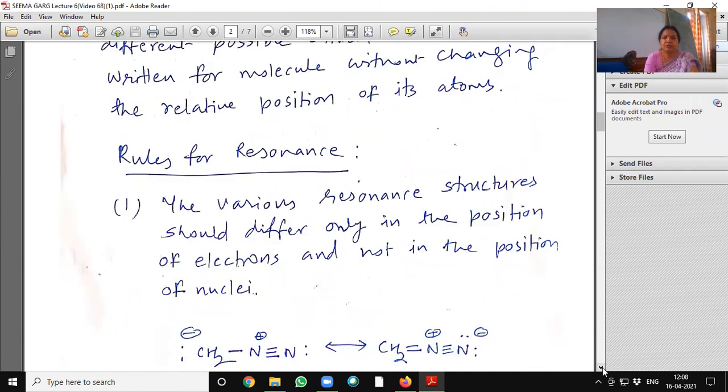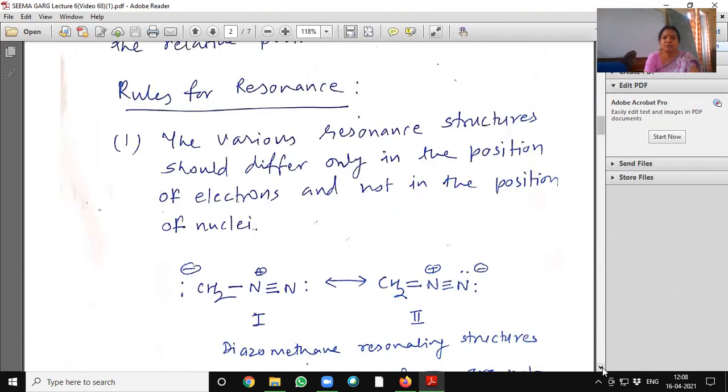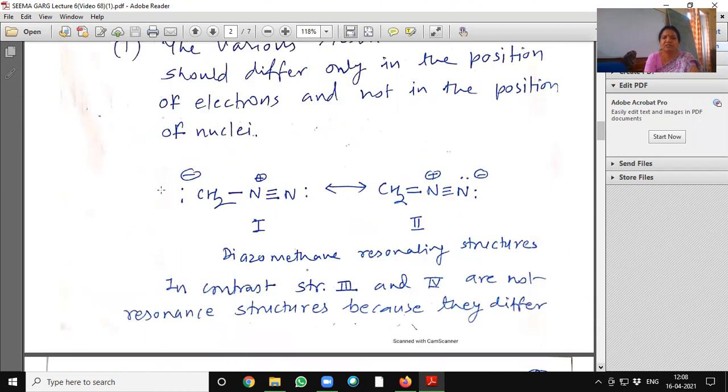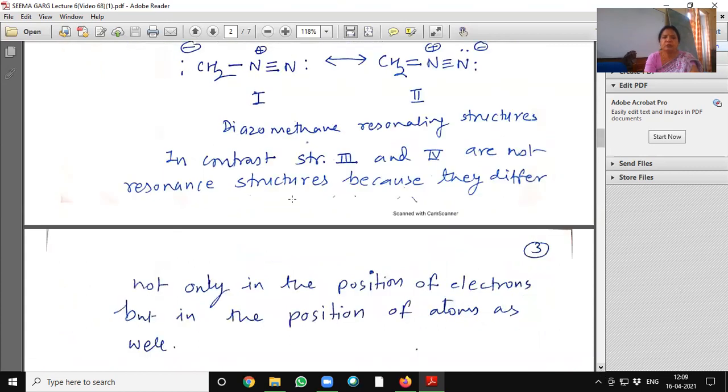Rules for resonance. The various resonance structures should differ only in the position of electrons and not in the position of nuclei. See here, the electron distribution is changed, but the position of the elements remains in their original position.